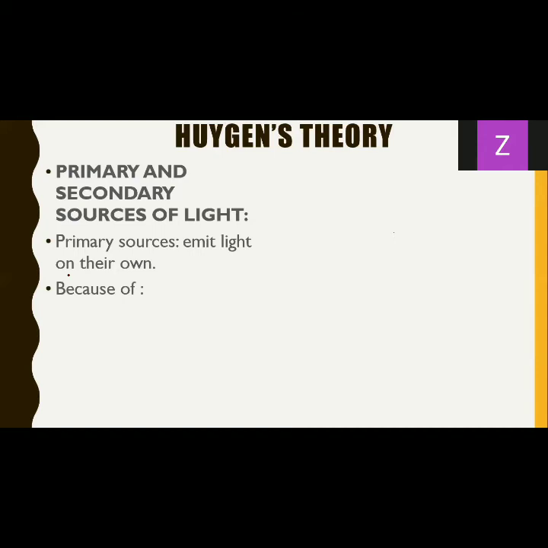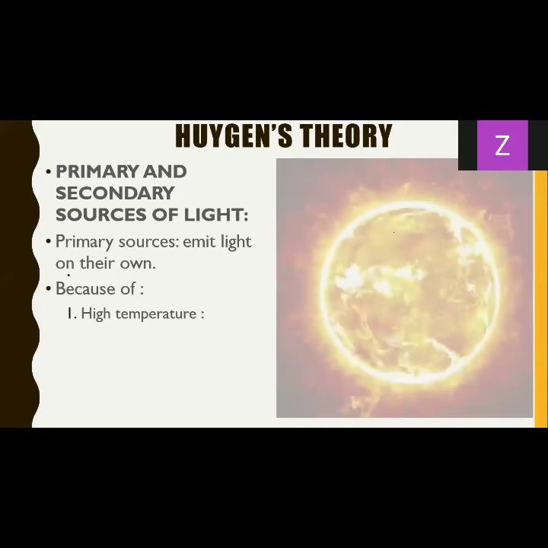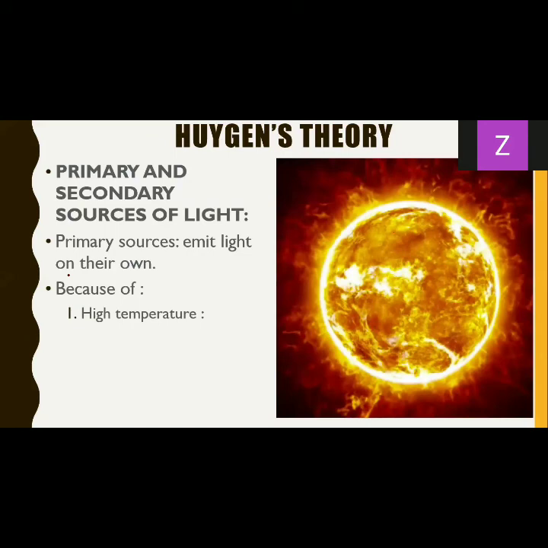For example, the first one, due to high temperature. Because of very high temperature, that particular object is able to emit light. What are the examples of that? The sun has a very high temperature, that's why we get light.